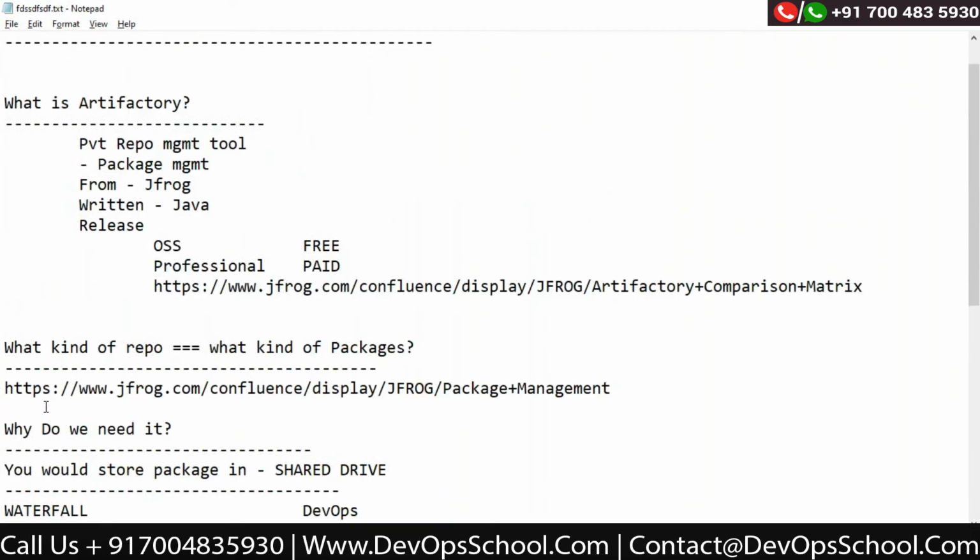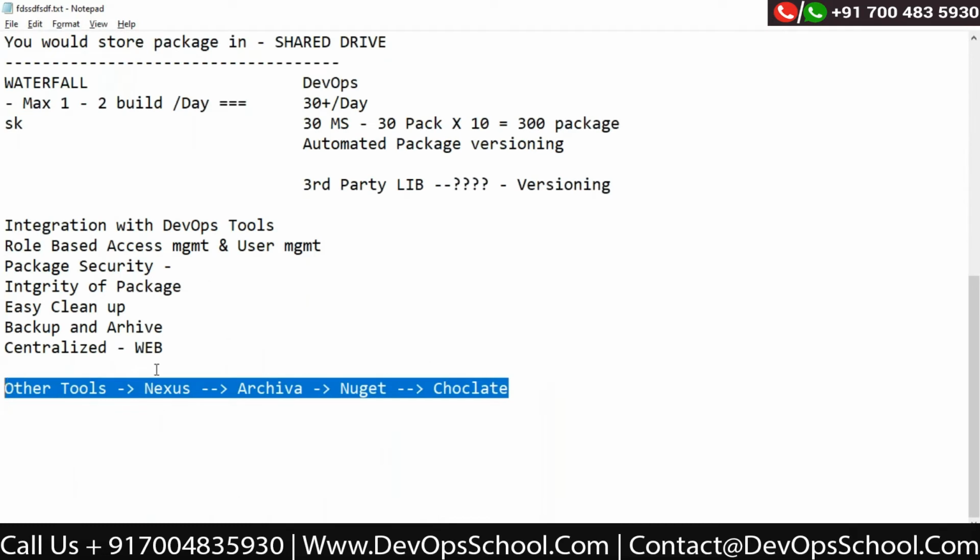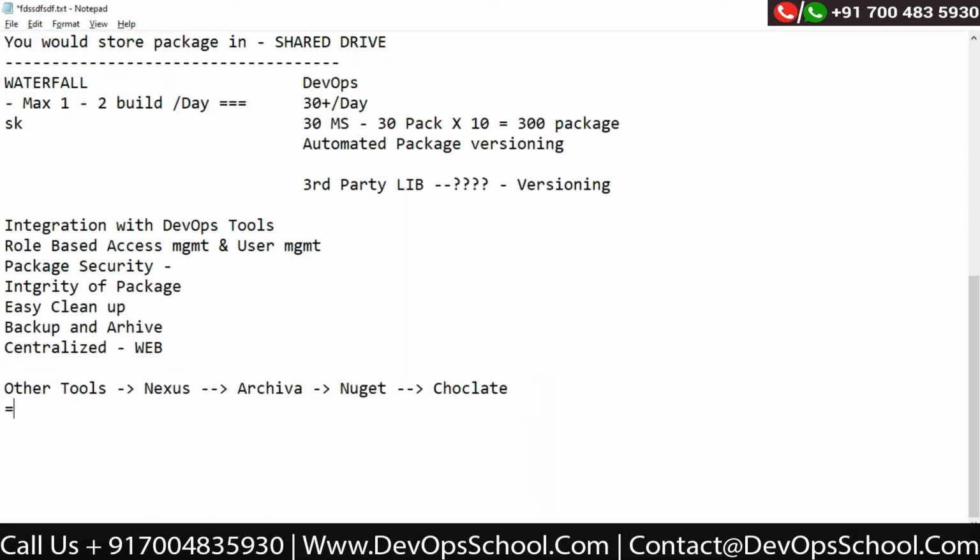For example, Yum is also repository management, but it only works with CentOS. Google Play Store is also repository management, but it is only for Android applications. If you want to store some other applications, it will not store. So like that. But these are the repository management tools for packages which support a wide range of formats and types. Is that clear for all of you?